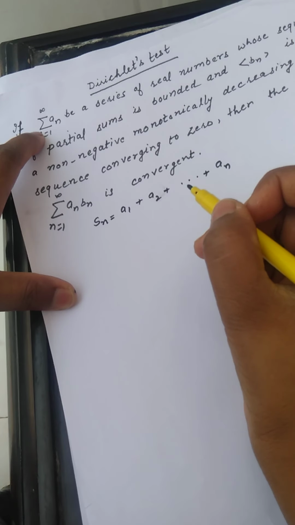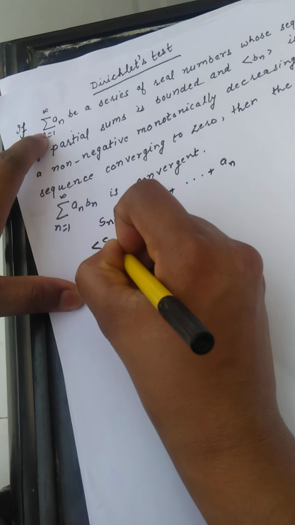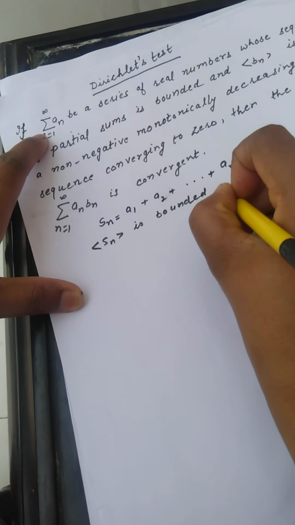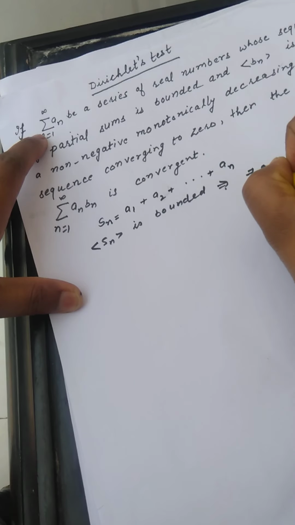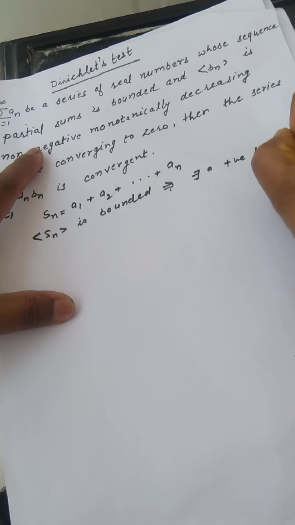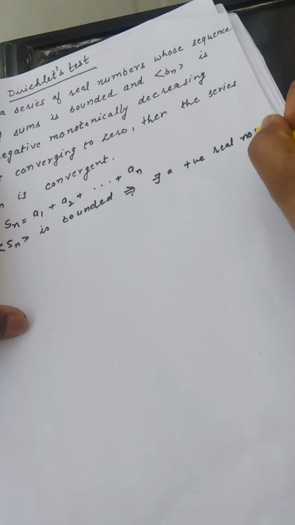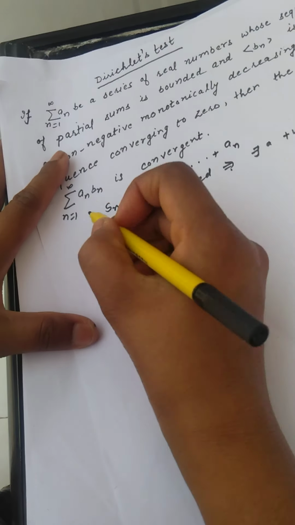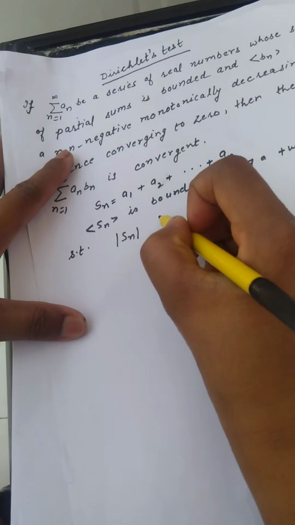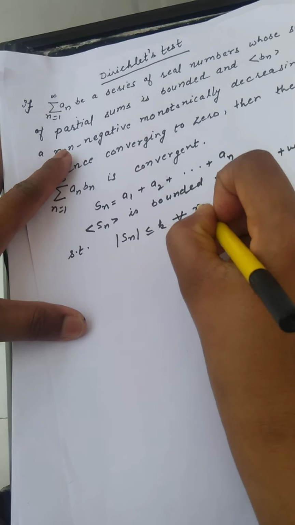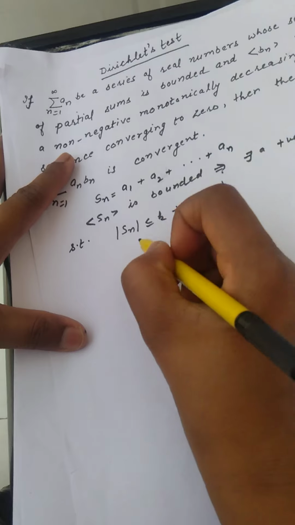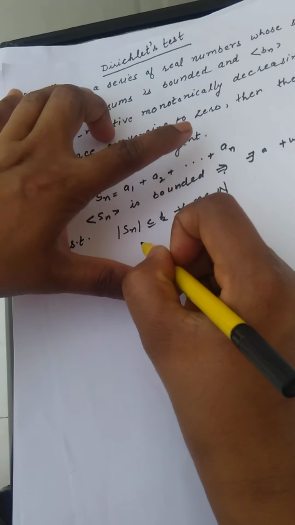This sequence is bounded, and it implies that there exists a positive real number k such that modulus of S_n is less than or equal to k for all n belonging to the set of natural numbers N. Now, S_n is a1 plus a2 plus up to a_n.